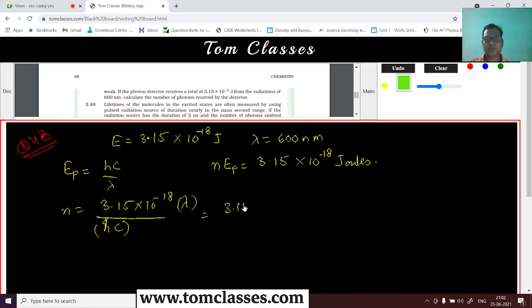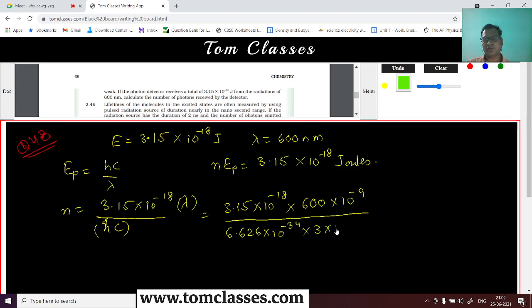So this is 3.15 into 10 to power minus 18 into lambda, that is 600 into 10 to power minus 9 meter, divided by 6.626 into 10 to power minus 34 joule second, into 3 into 10 to power 8 meter per second, right? That is the number of photons.